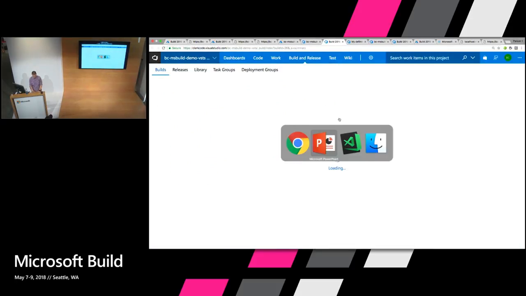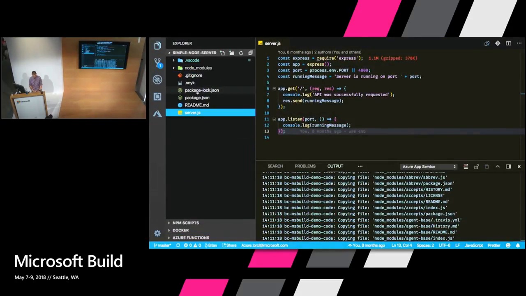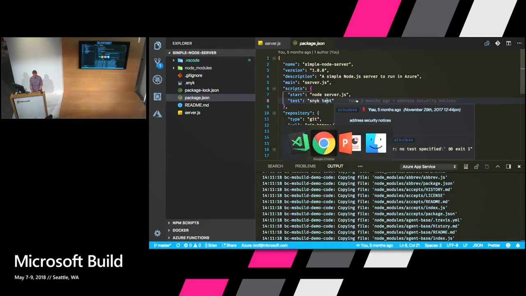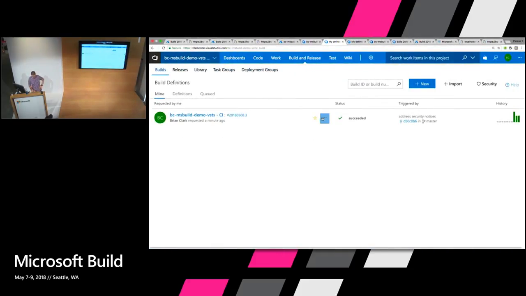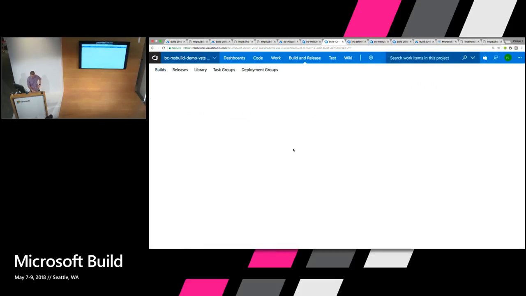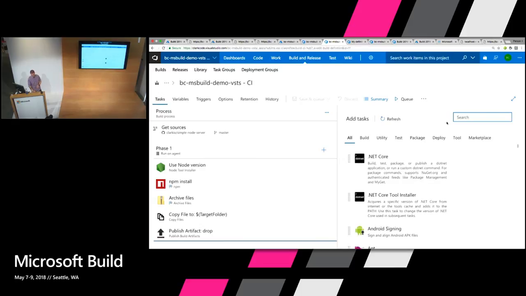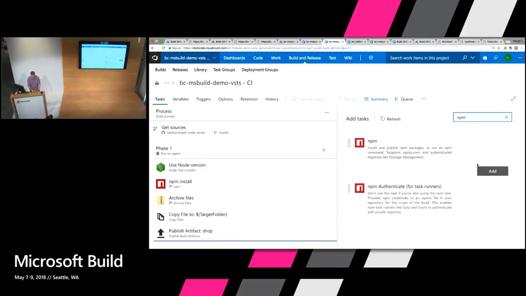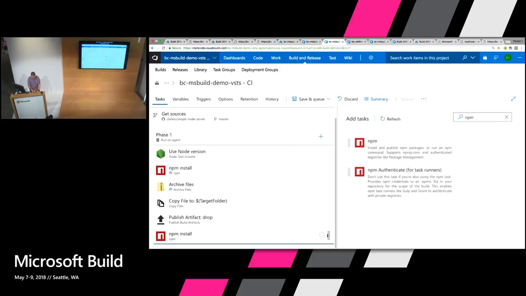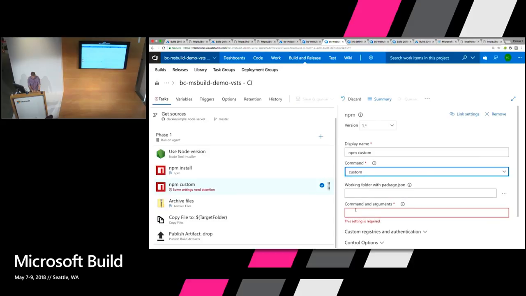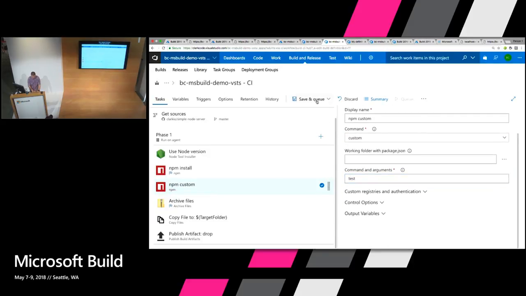So in my project, I have a test task in my package.json that runs Snyk tests to check for vulnerabilities in my database and my dependencies. So we'll edit this again. Let's go back to editing it. And I want to add in a new task, a new build step. So to do that, I click on the little plus icon. I'll search for npm. Click add for that. And let's move it up to after npm install. We're going to run a custom command, which is npm test. And I'm going to save and queue that.